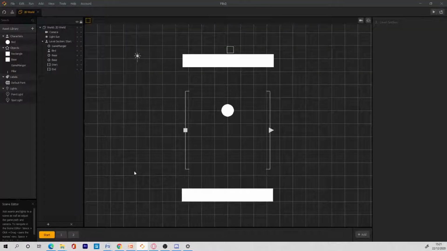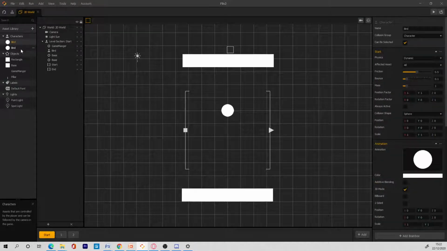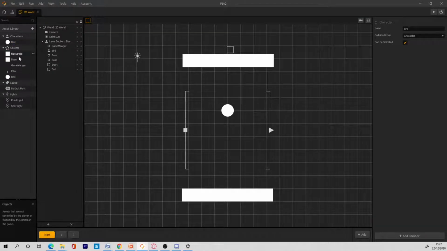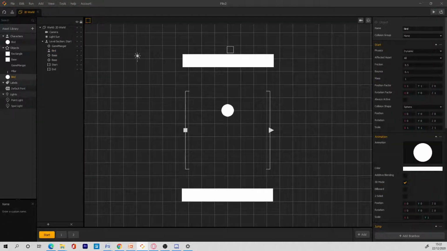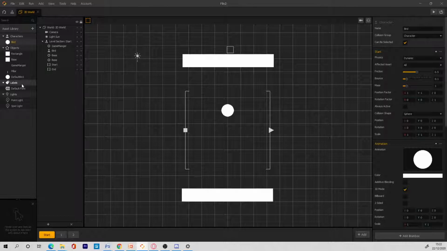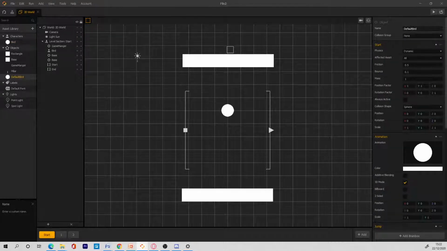So go back to the game and then open the bird. I'm gonna duplicate the bird just to have one version for myself, and I'll rename it to default bird. So this is the default bird. Change this back to bird, and change the default one back to default.